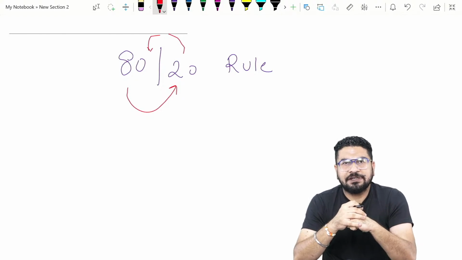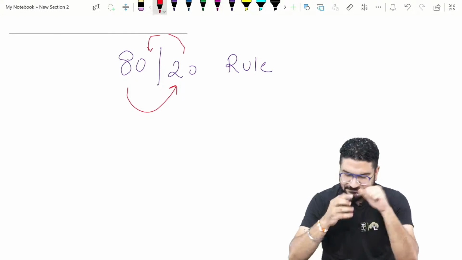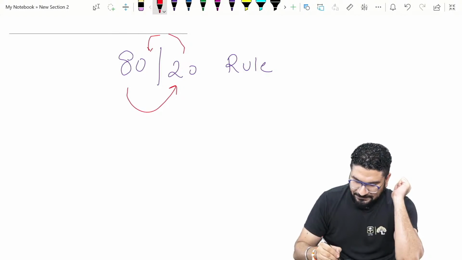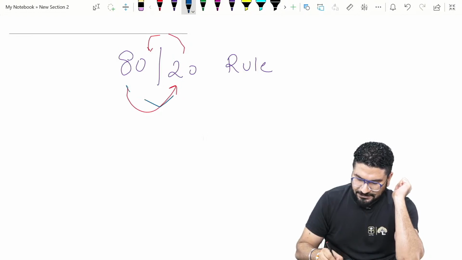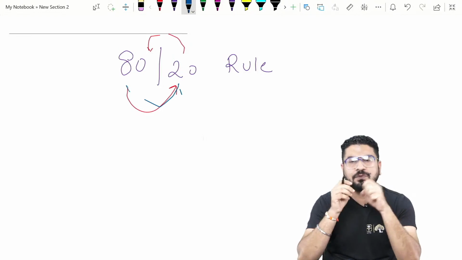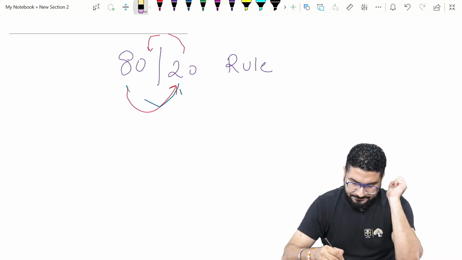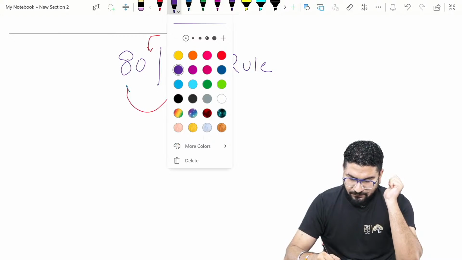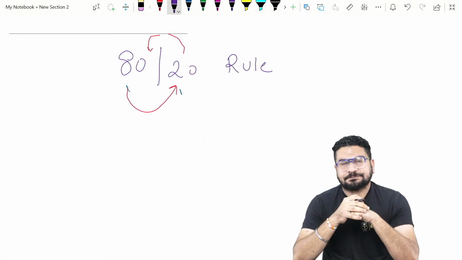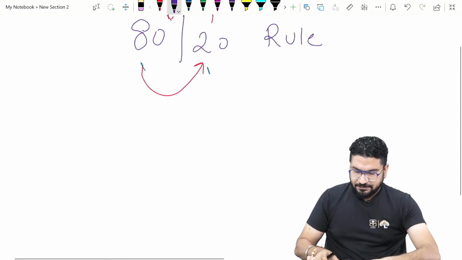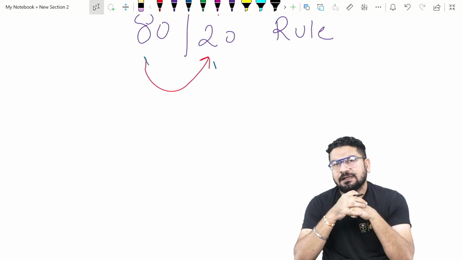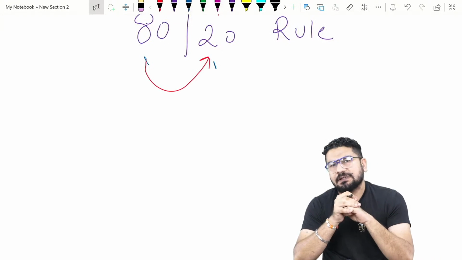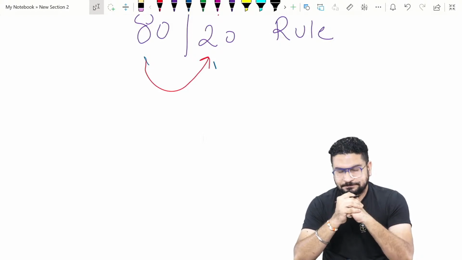And how much do we need? We need 50%. So I repeat my statement: 80% of MCQs in the exam are coming from only 20% of topics. So you have to focus on those 20% topics. Keeping this in mind, you should know what those 20% topics are. Very few days are left before your exam, so I am making a 90-day strategy for your exam.